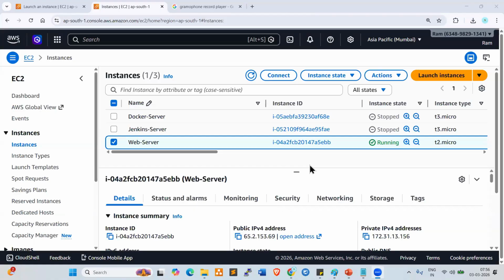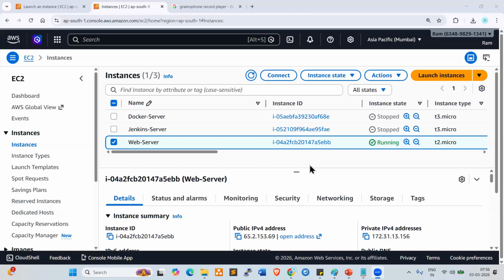Instance and server are both the same, right? That is the AWS terminology. Server and instance are the same, but in AWS we call it an instance. EC2 instance is the server. In Azure, it is a VM. VM is the server, virtual machine.